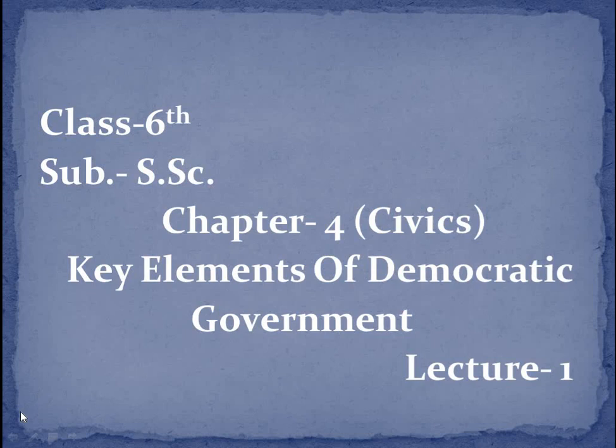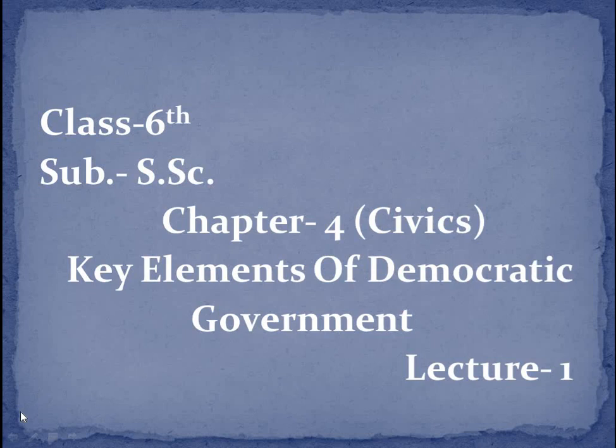Before starting this chapter, one thing I want to ask: in chapter number 3, what is government? We have covered the two types of governments, democratic and monarchy. If you remember, we have done that democratic government is more popular, and then the monarchy type of government.